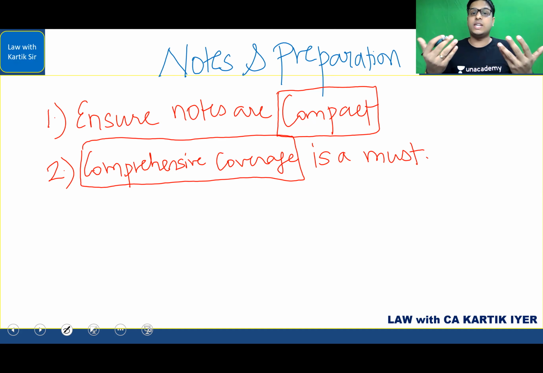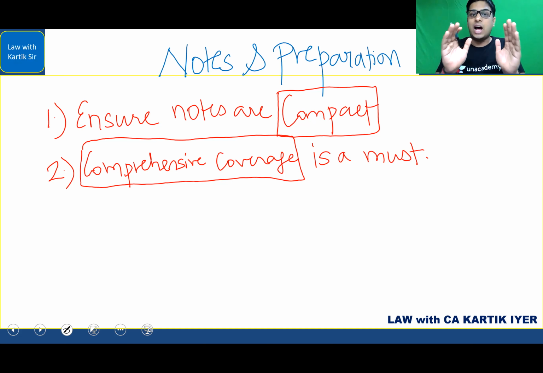Notes which have great charts, notes which have great diagrammatic presentation, which have flow charts in place, notes which cover big answers with stories, notes which cover areas with great code words, so that it doesn't take you much time to cover those areas. If you study the point, that is enough for you to write the entire sentence from that point. So these are the notes that you should be looking for, just to save your time on the exam day, because that is something that is equal for everyone.